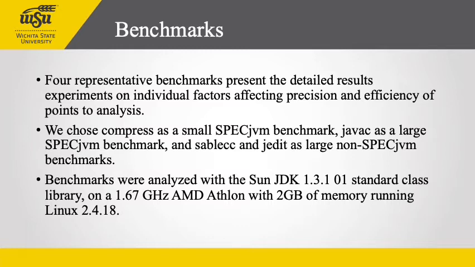Four representative benchmarks were chosen for which to present detailed studies of the experiments on individual factors affecting the precision and efficiency of points-to analysis. Compress was chosen as a small SPEC JVM benchmark, and javac as a large SPEC JVM benchmark, and SableCC and JEdit as large non-SPEC JVM benchmarks written by distinct groups of people. Similar trends were observed on other benchmarks as well.